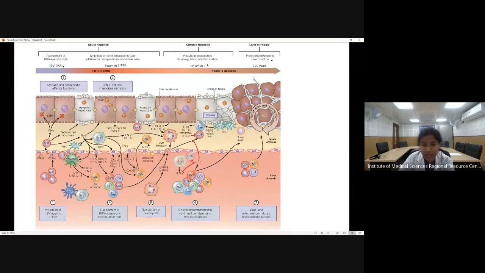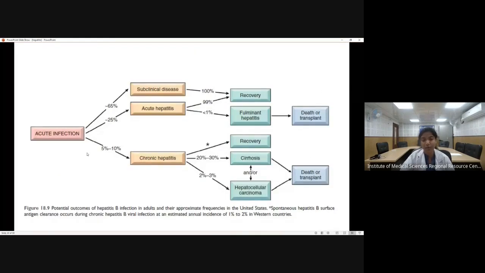So hepatitis B can give rise to hepatocellular carcinoma as well as cirrhosis. So hepatitis B is a type of virus which can give rise to a chronic stage. Hepatitis A, on the other hand, doesn't have a chronic stage. Now, what can be the sequelae of the infections?